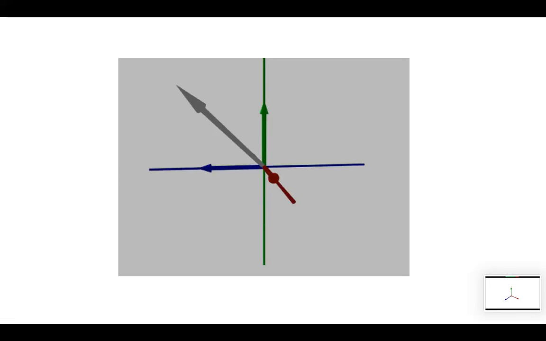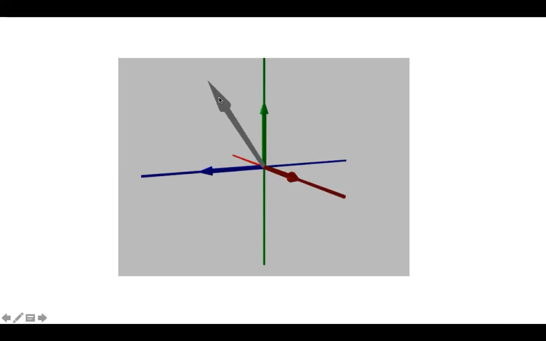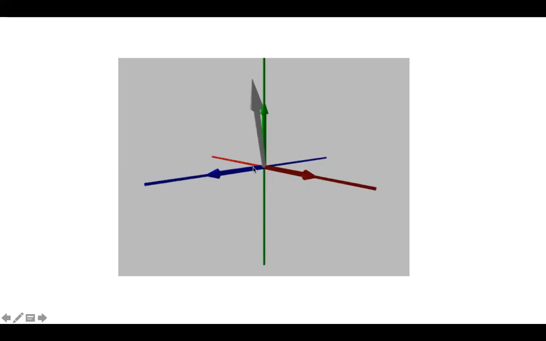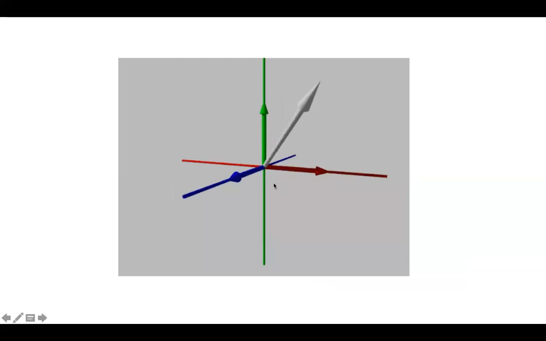Similarly, this figure also gives you an idea. This gray colored vector is the vector we are talking about, OP, and these are the X, Y, and Z axes. Here is a component along the X axis, i cap, this is j cap, and this is k cap. If I take this as X, this as Y, and this as Z, this is how it would look.